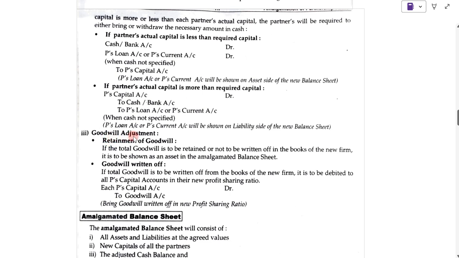Then for goodwill adjustment, retainment of goodwill: if the total goodwill is to be retained, or not written off in the books of the new firm, it is to be shown as an asset in the amalgamated balance sheet. When the goodwill is written off, if the total goodwill is to be written off from the books of the new firm, it is to be debited to all the partners' capital accounts in the new profit sharing ratio. The entry will be partners' capital account debit to goodwill account credit.